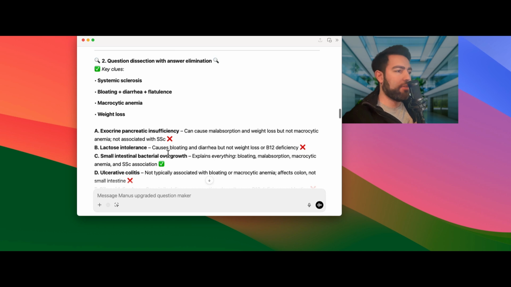Lactose intolerance would cause the bloating and diarrhea, but again, it doesn't cause B12 deficiency and weight loss. Small intestinal bacterial overgrowth is the absolute correct answer, and a high-yield association with SSc.